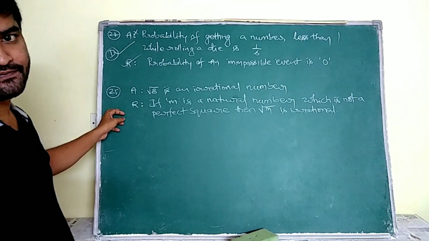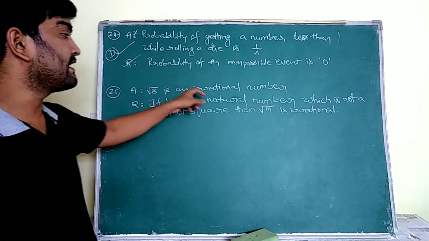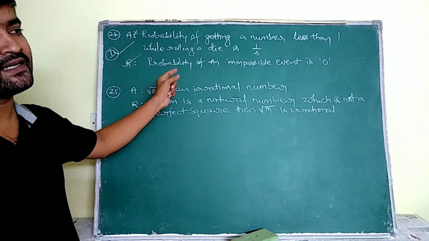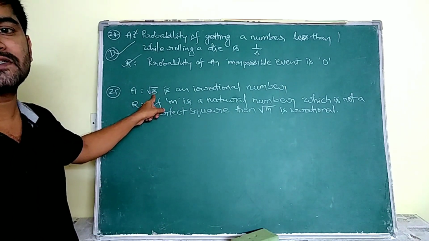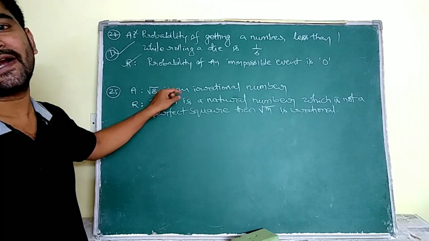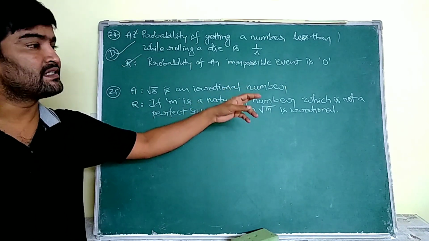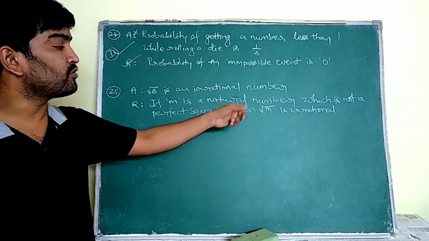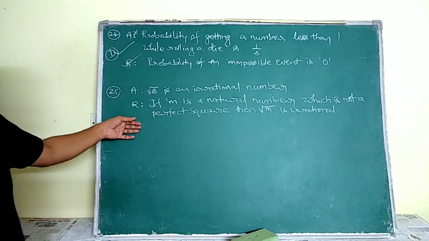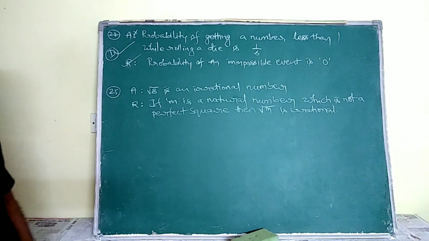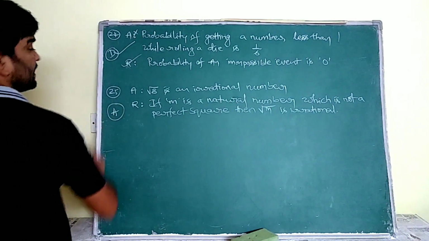Now see the 25th one. A is given as root 8 is an irrational number. We know that root 8 is an irrational number because the value under the root is not a perfect square. Reason is given that if m is a natural number which is not a perfect square, then root m is irrational. So yes, that's correct. That means this reason is the correct explanation of A. So here we are going to choose option A.